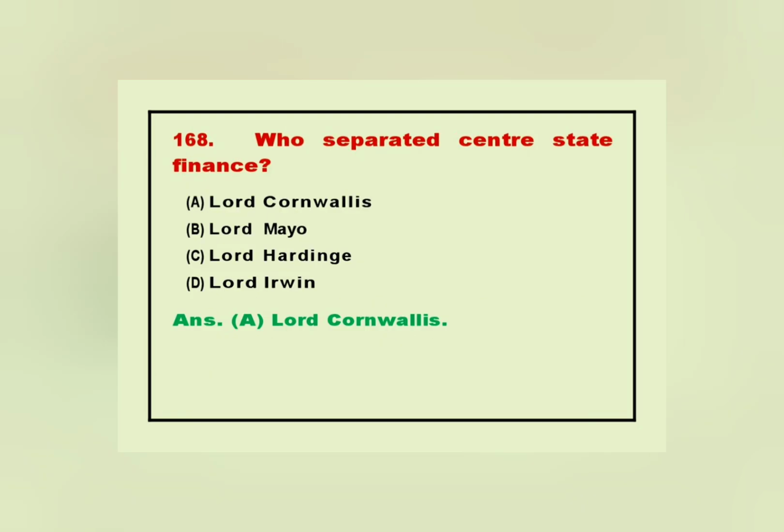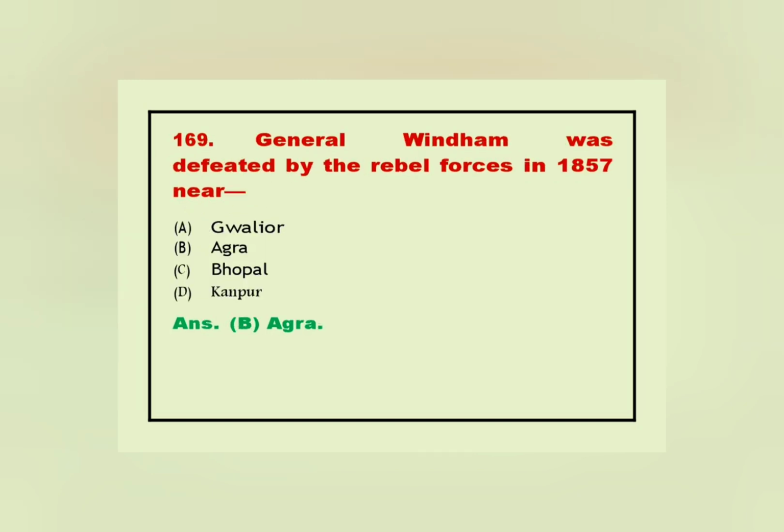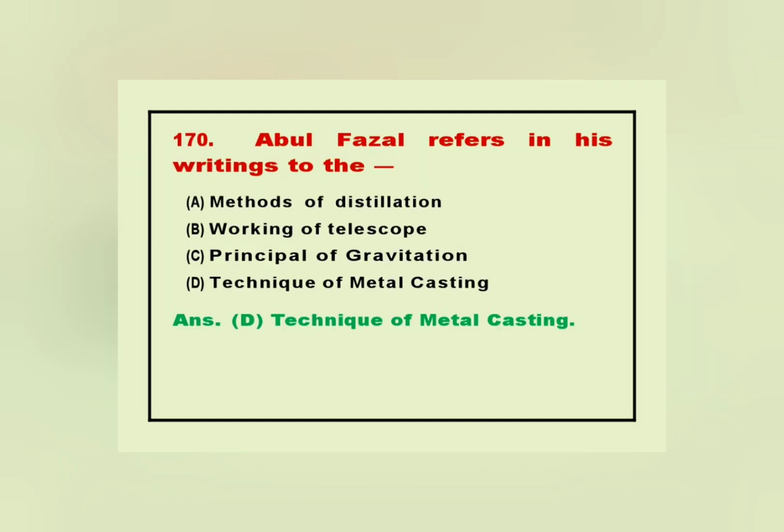168. Who separated center-state finance? Answer. A. Lord Cornwallis. 169. General Windham was defeated by the rebel forces in 1857 near. Answer. B. Agra. 170. Abul Fazl refers in his writings to the. Answer. D. Technique of metal casting.